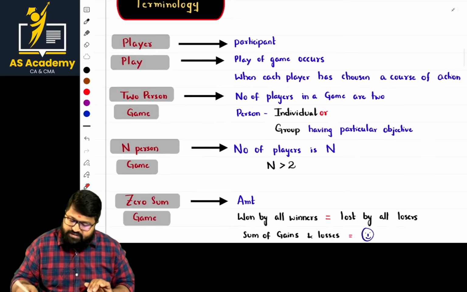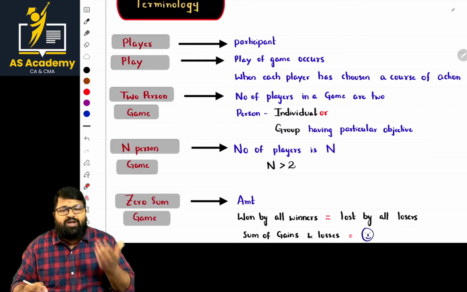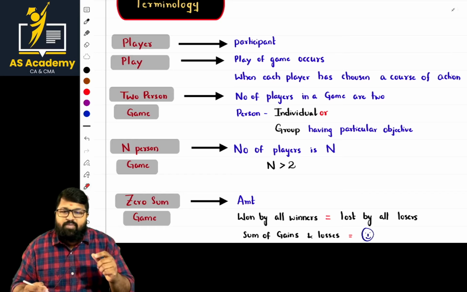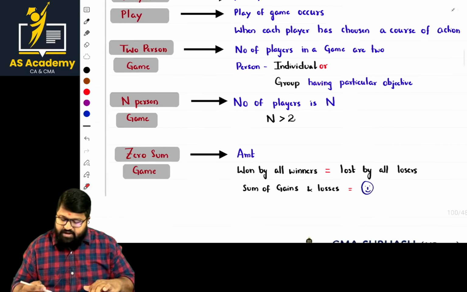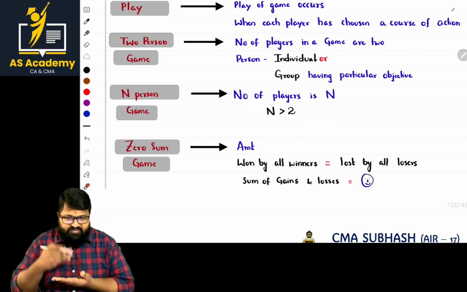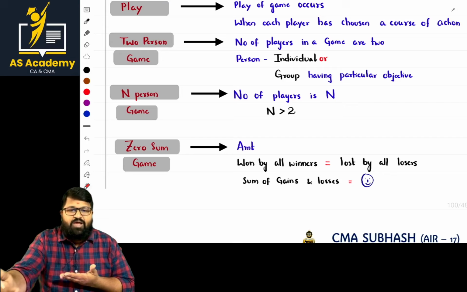Okay. Next, n person game. Here, if the number of players is more than two, then it is an n person game. What is an example, sir? Ludo is the best example for n person games. Okay, and next, zero sum game. What is this, sir? If a player is winning, the other player is losing. The value I'm gaining is nothing but the value lost by the other player.